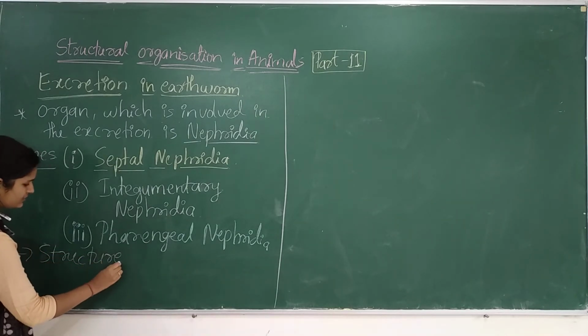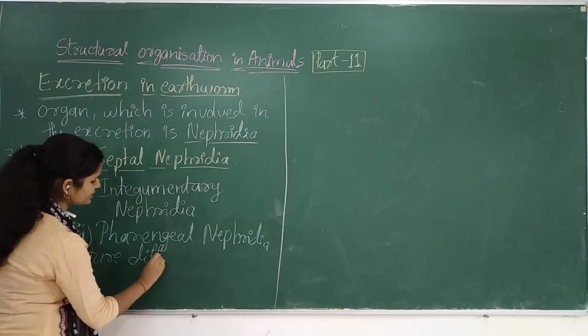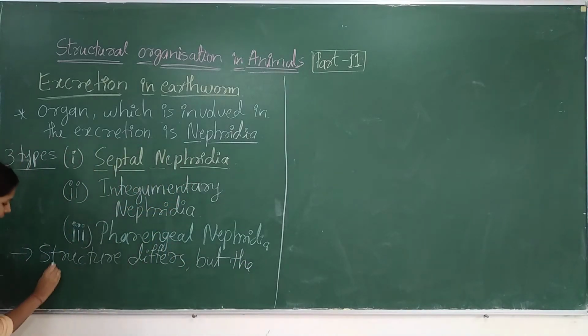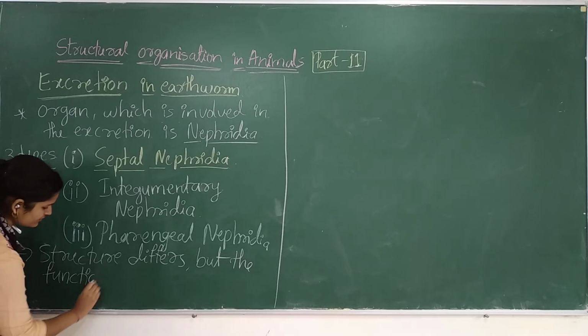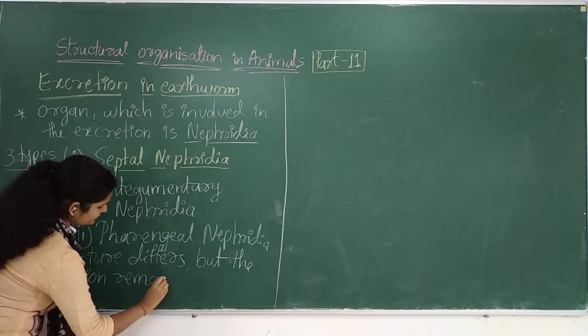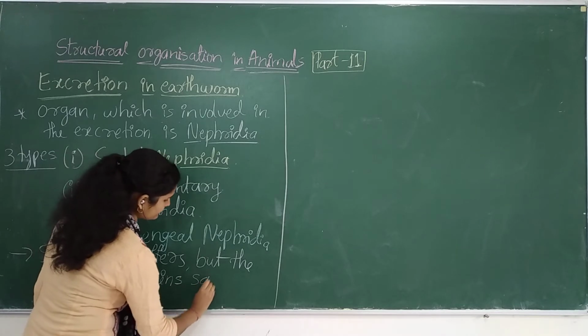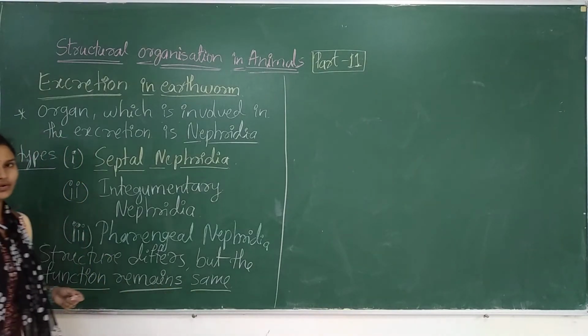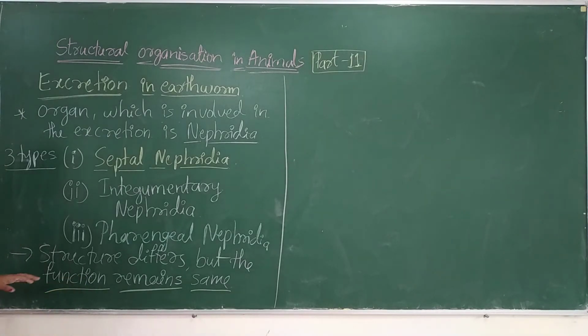Structure differs, but the function remains the same. Whatever you take, the septal or the integumentary or the pharyngeal nephridia, all their function is to excrete the unwanted material. There is no change in the function. The function remains the same.